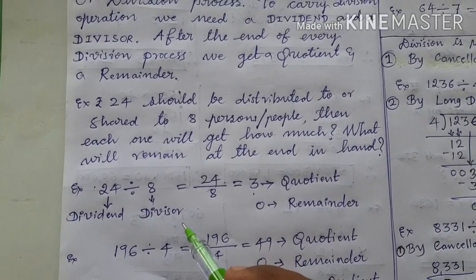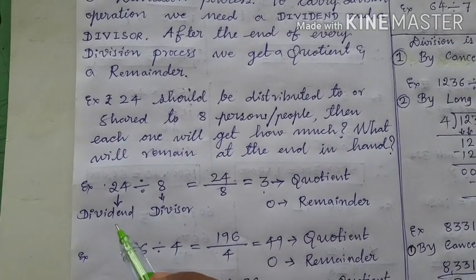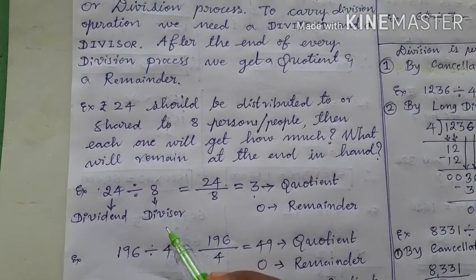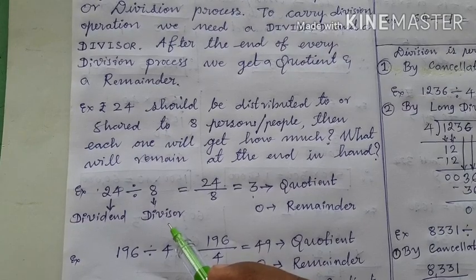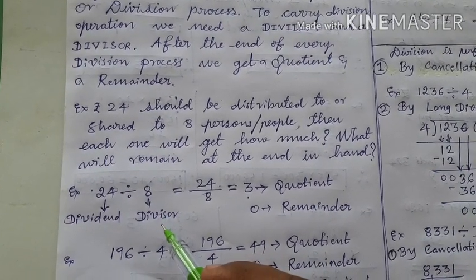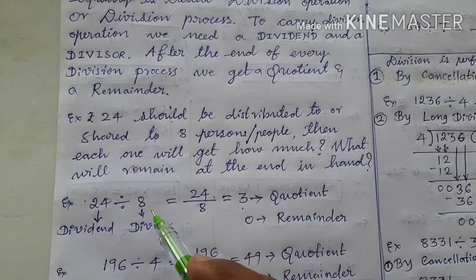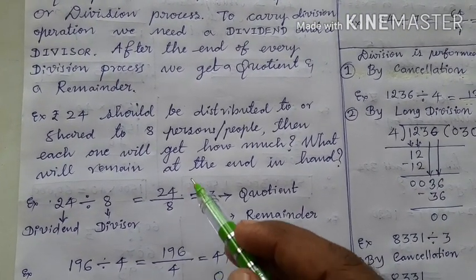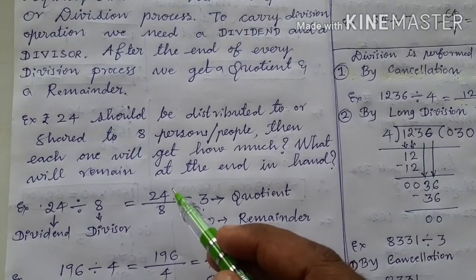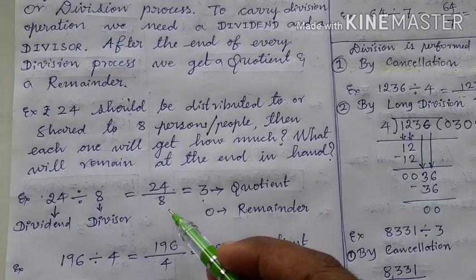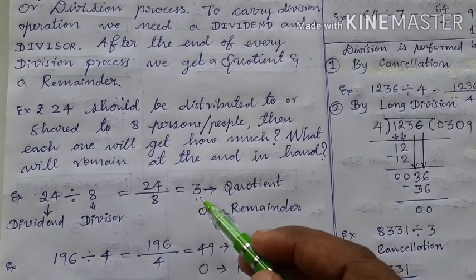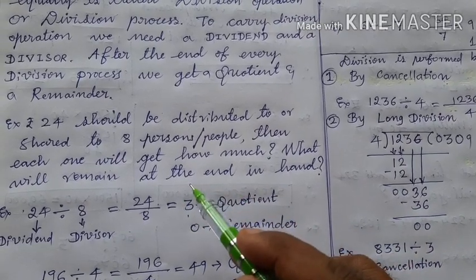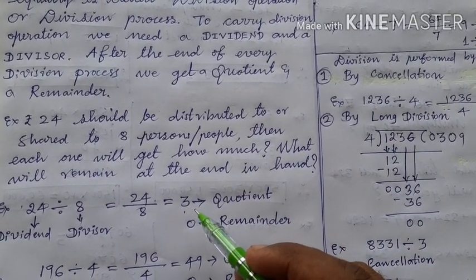It means whatever thing is to be distributed is called the dividend, and among how many people it should be given, or to how many people it should be given, is called the divisor. Okay? So, this 24 divided by 8 is also written as 24 upon 8. So, children, 24 upon 8 means 24 rupees should be given to 8 people, and each one will get how much? Each one will get 3, and this 3 is called the quotient. This is the portion of every person, what he is getting.